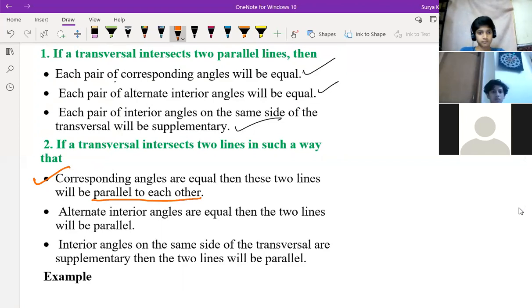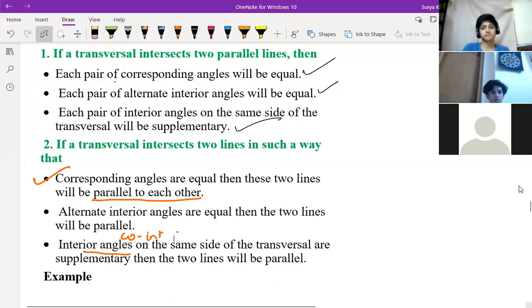If interior angles on the same side of a transversal are supplementary, then the two lines are parallel. So this is like co-interior angles. You can say if co-interior angles on the same side of the transversal are supplementary, then the two lines will be parallel to each other.